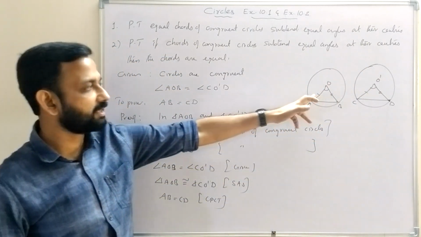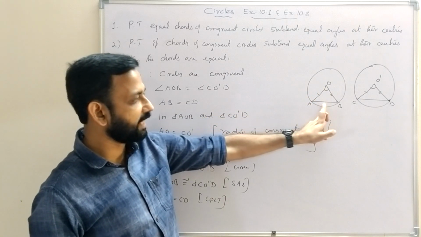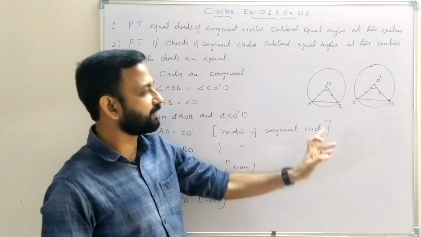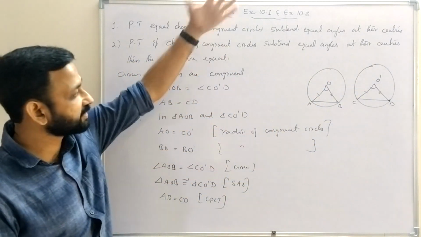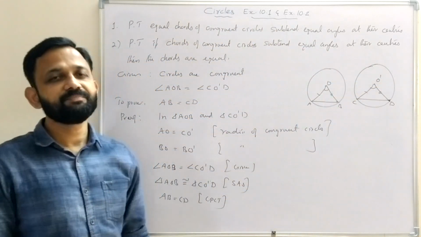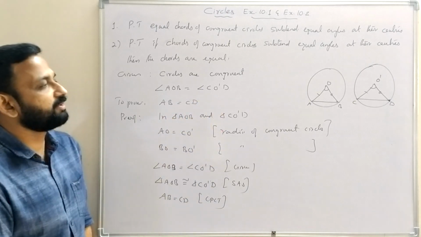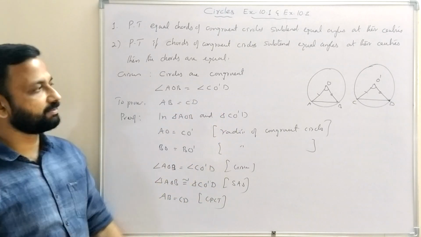So we proved by the SAS congruence theorem that these two triangles are congruent, therefore AB and CD are equal. In the previous question we proved that two triangles are congruent by SSS theorem, and here we proved they are congruent by SAS theorem. So here the chords are equal, AB equal to CD.